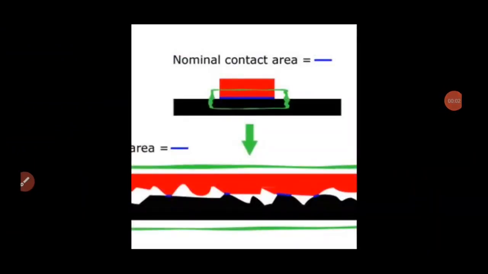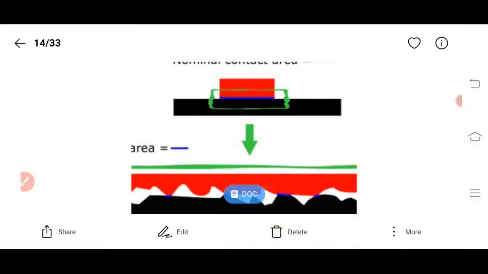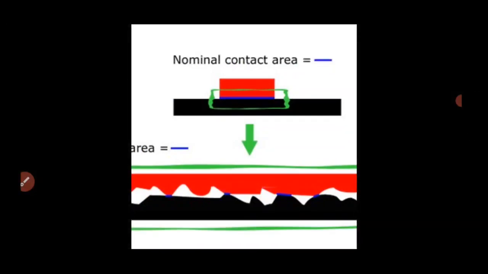Third one is area of contact. For a given weight, the friction is directly related to the area of contact between the two surfaces. In this picture, the red color block is one surface, and the black color block is the other surface. If the area of contact is greater, then the friction will be greater too.